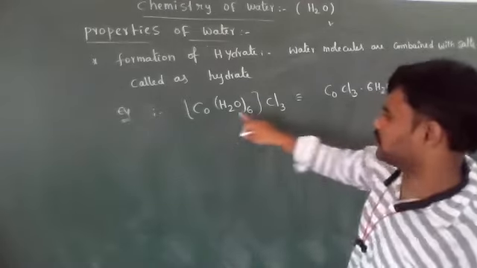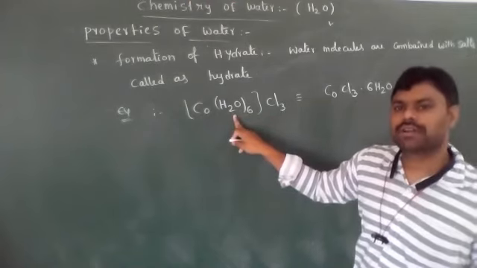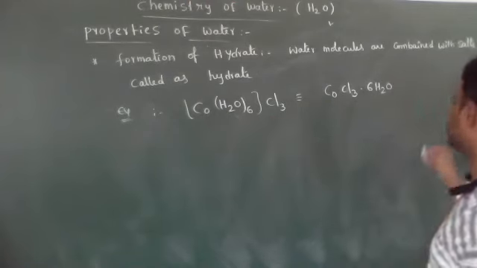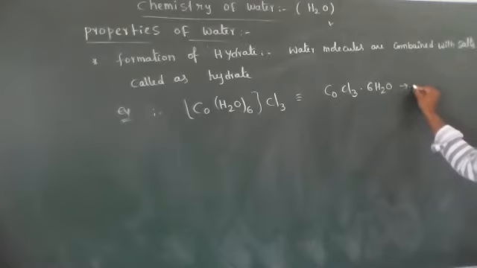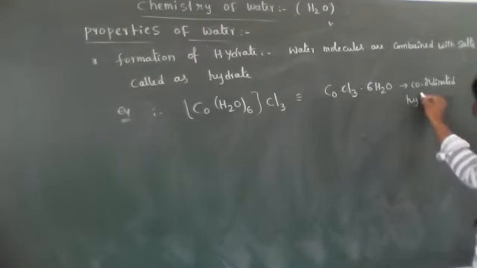The 6 water molecules are trapped in the salt through coordination bonds or coordinate covalent bonds. That's why this hydrate is called a coordinated hydrate.